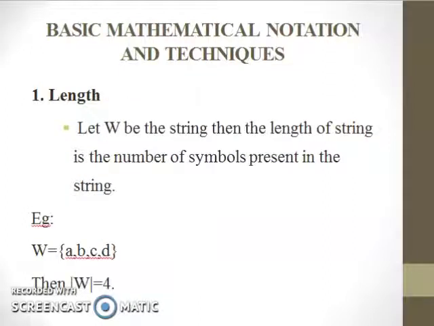First operation is length. And the string is represented by the symbol w. So, if we are considering w as a string, then how do we find the length of the string? The length of the string is found by the number of symbols present in the string. For example, for w equals, inside the set bracket, four symbols, that is a, b, c, d. So the length is a is 1, b is 2, c is 3, d is 4. So the length of the string is 4.